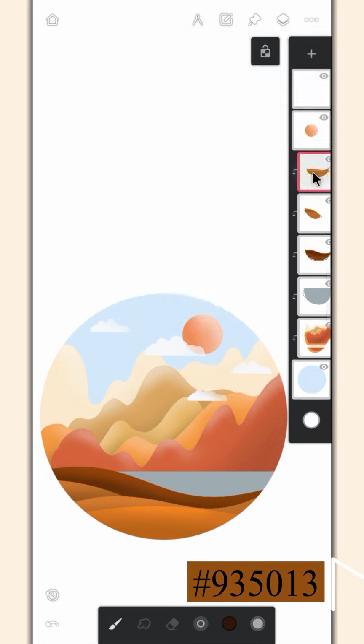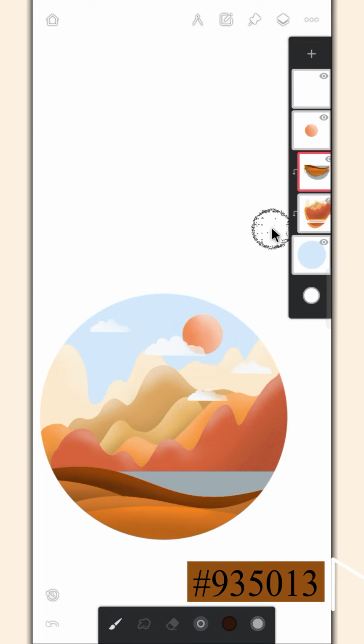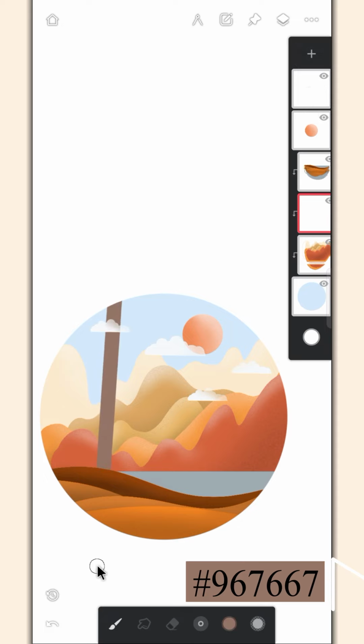Merge all the hill layers together with the lake layer. Create a clip layer between the mountain and hill layer and draw some trees on it.